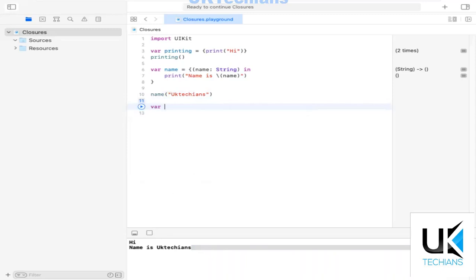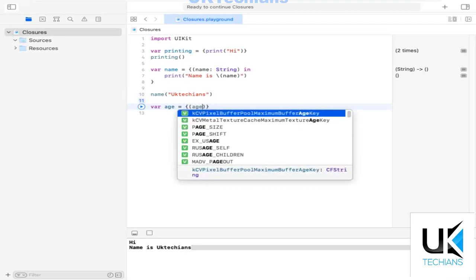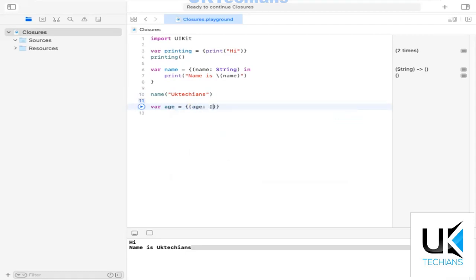So another example is with the return type. Now just create here the age, and for this I'm creating the parameter of integer type, and the return type will be the same as the initialization type, and the type here is integer.